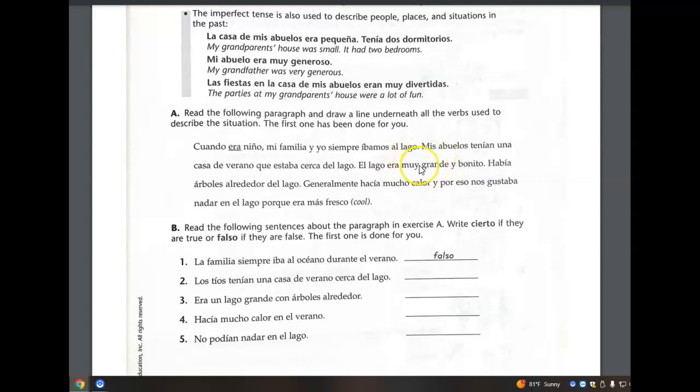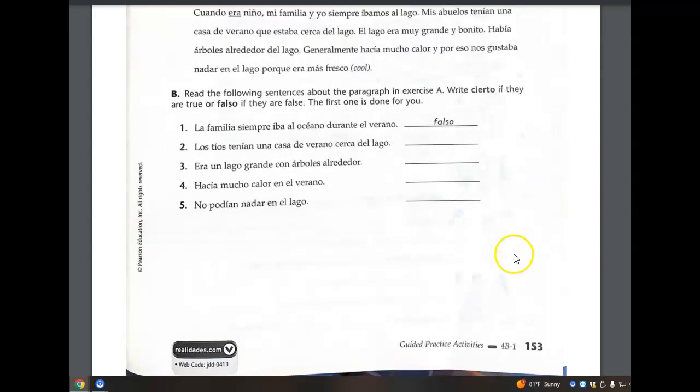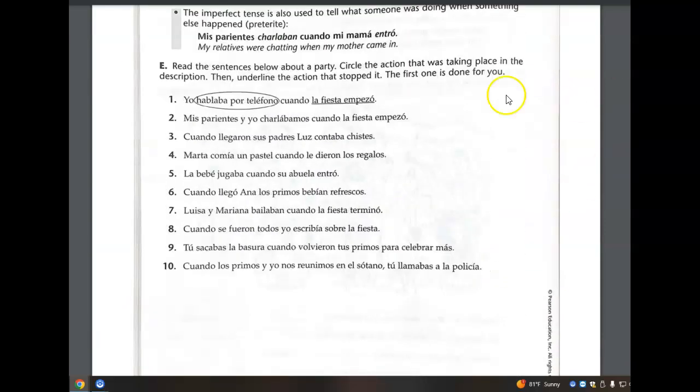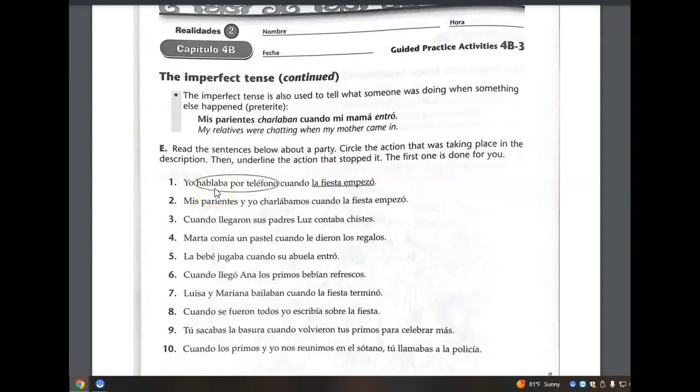Correct. Third and fourth sentence, hacía mucho calor en el verano. Yes. That last sentence, that makes it correct. And then no podían nadar is falso. Sí podían. Nos gustaba nadar. Les gustaba nadar. So this would be falso. And say sí podían.